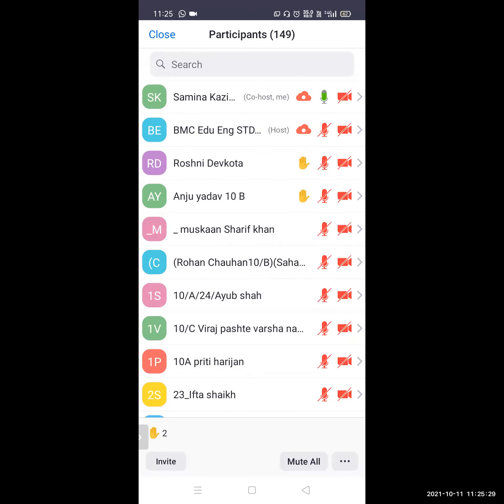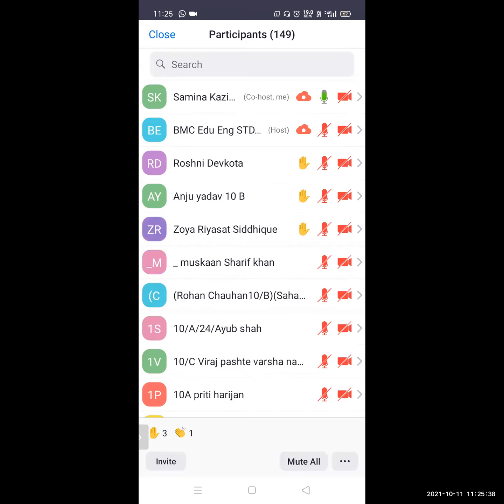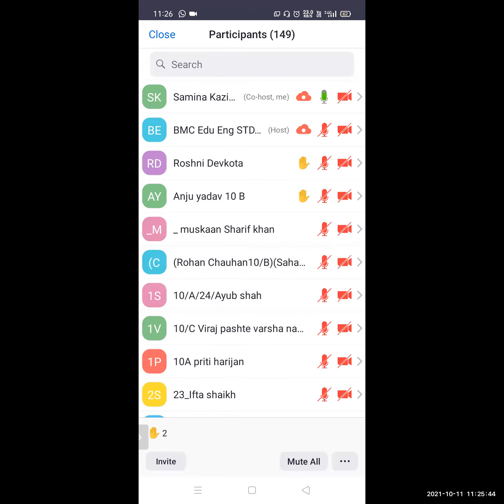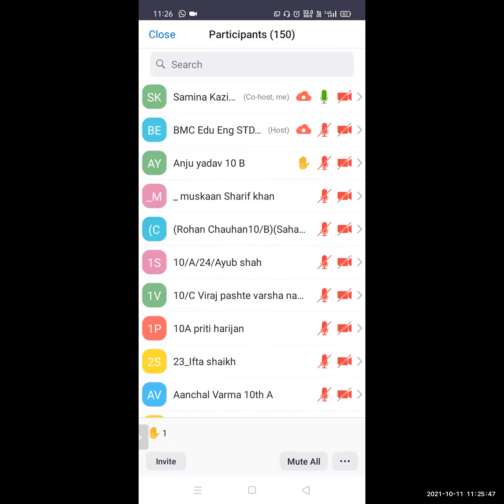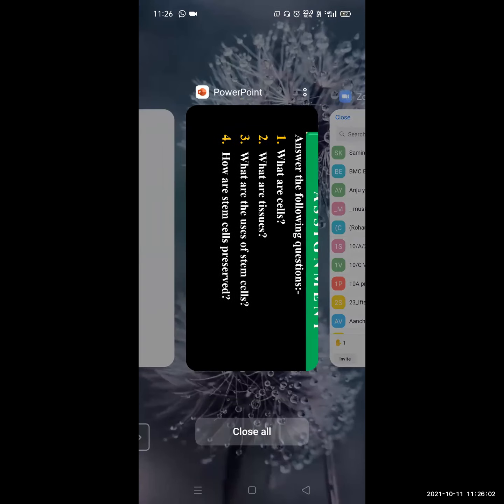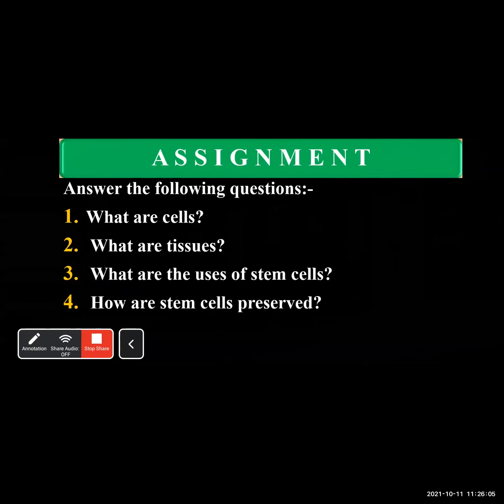Okay, very good, Roshni. See how the stem cells are preserved. For the purpose of preservation, the stem cell samples are carefully collected from sources like the cord blood or the red bone marrow or the embryo blastocyst, and they are kept in small sterile wells. Those wells are kept in liquid nitrogen at a temperature of about minus 135 degrees Celsius to minus 190 degrees Celsius. So in this way the stem cells are preserved.